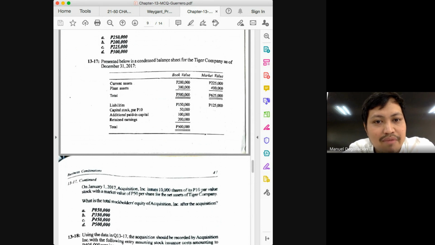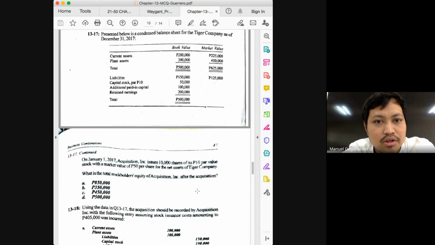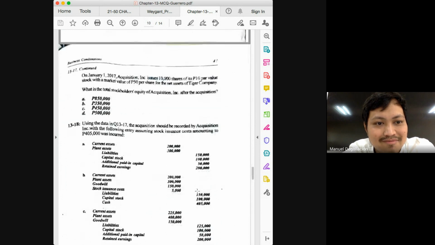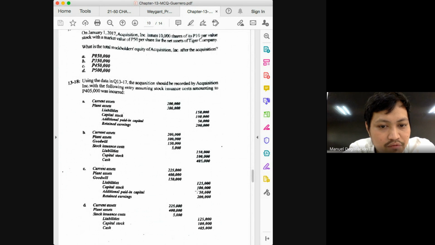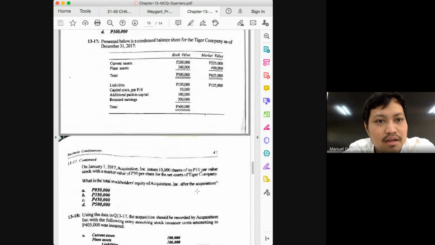It's 625 minus 125. How much is the difference? 625 minus 125. 500. So that means there is no goodwill or gain because the consideration is equal to the fair value of the net assets. So what do we do? We just transfer the assets and the liabilities.